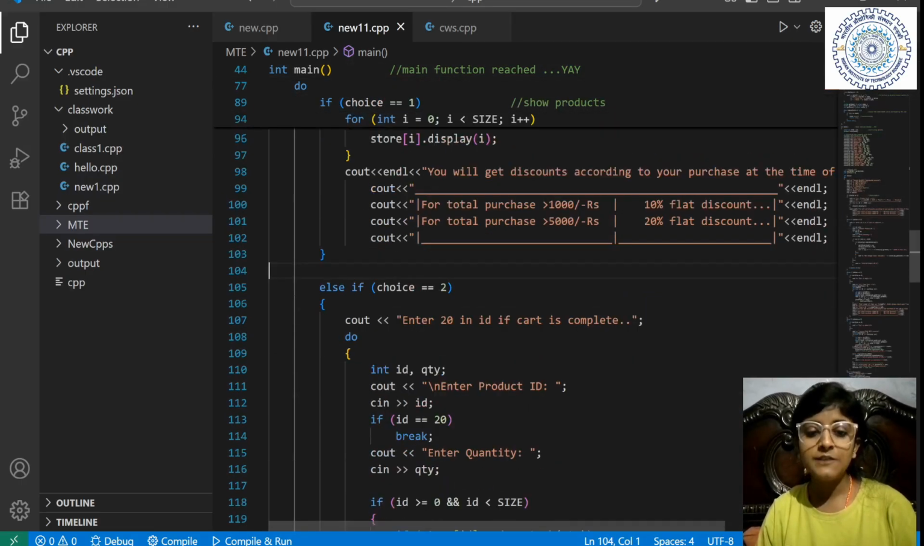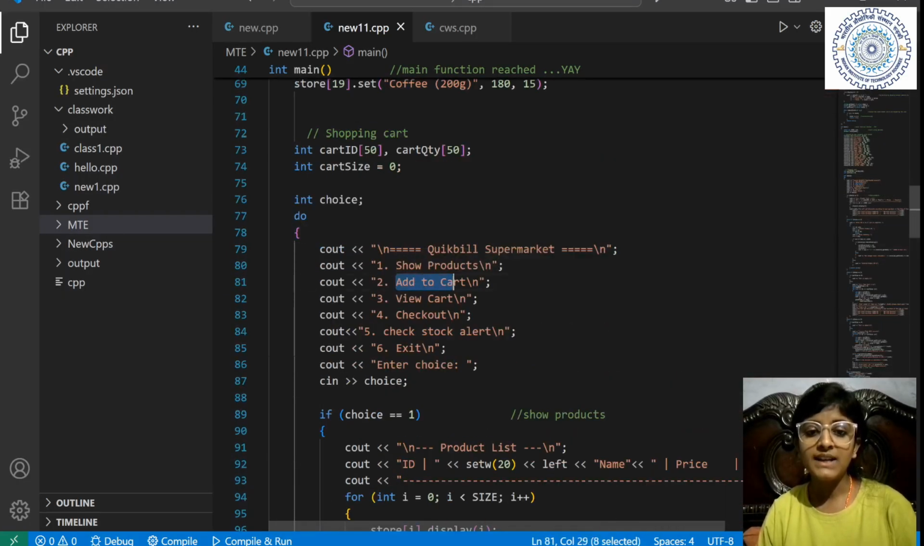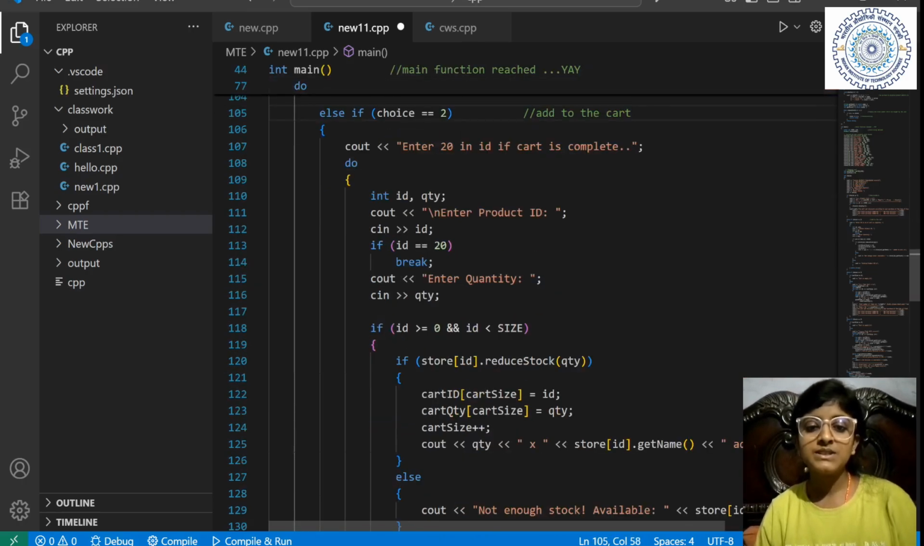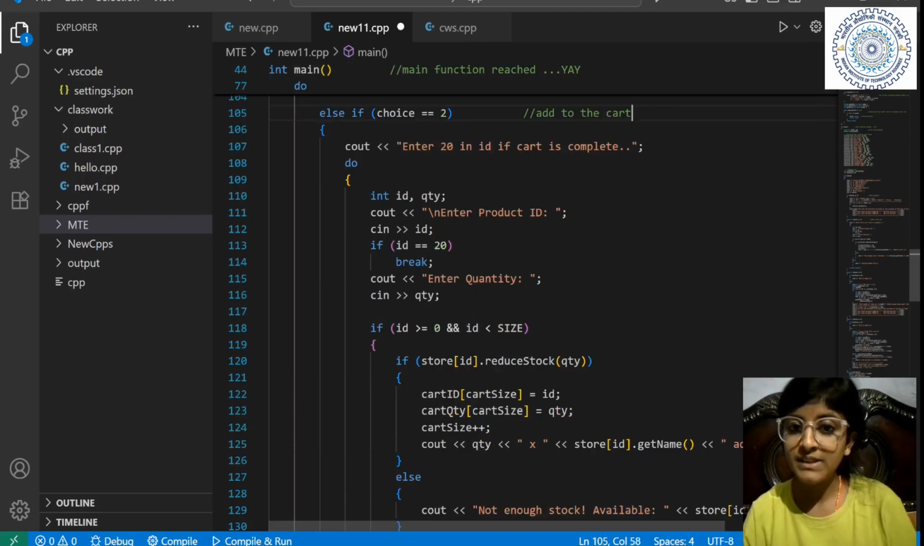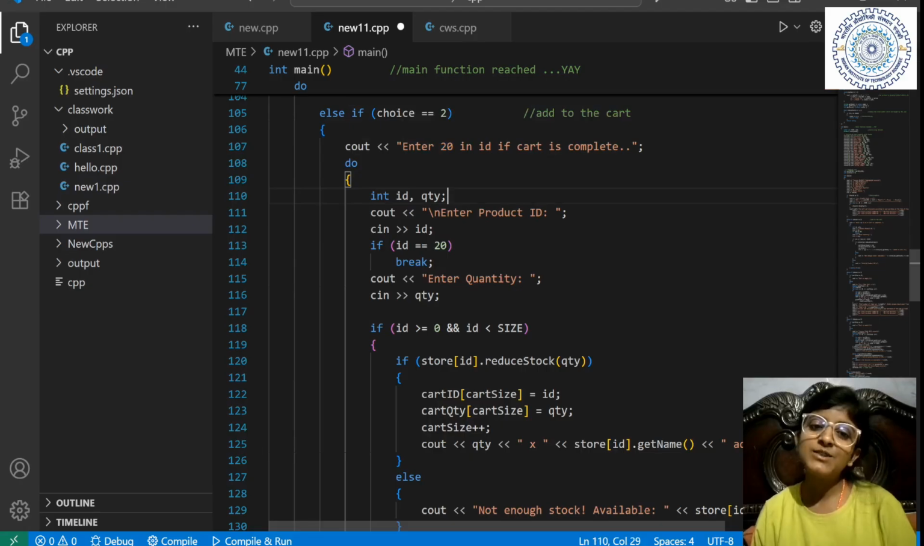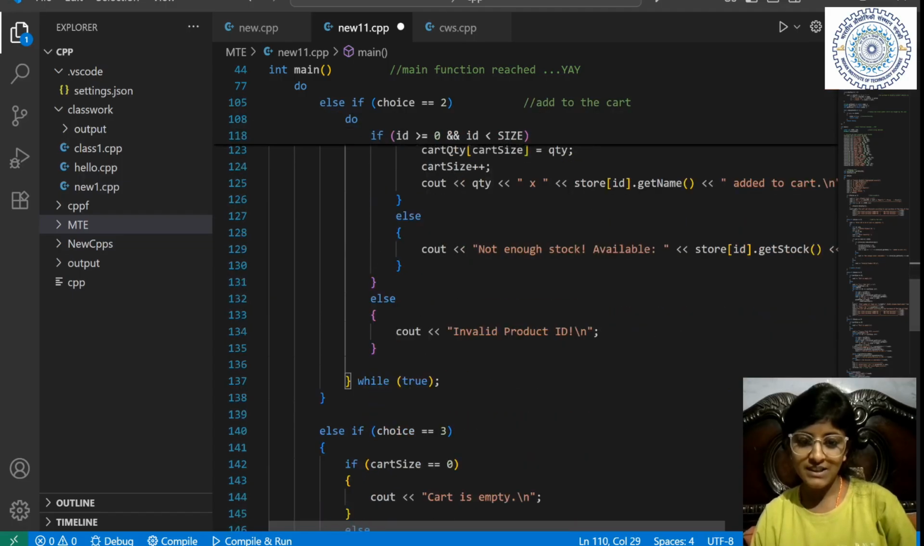If the choice is 2, what is our second choice? We want to add to the cart. So choice two is add to the cart. It says enter 20 in ID if the cart is complete. So basically, here I have done the same thing which I did in the starting: do this, whatever it is, while true.